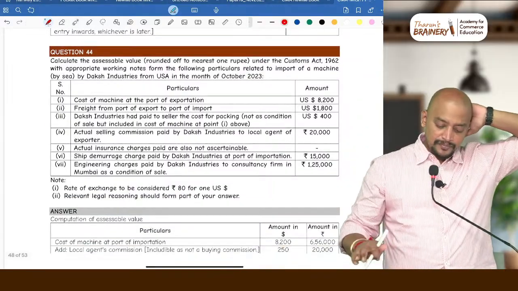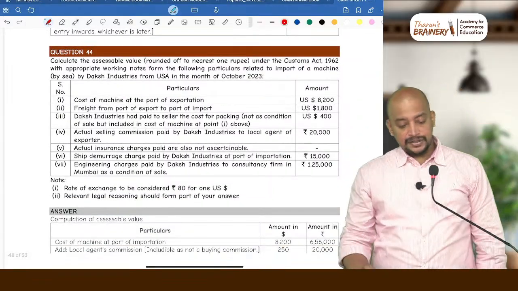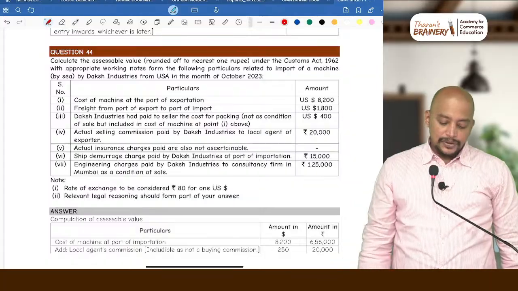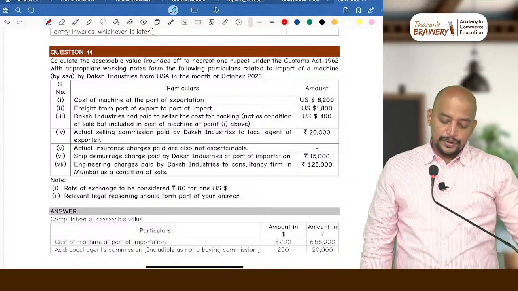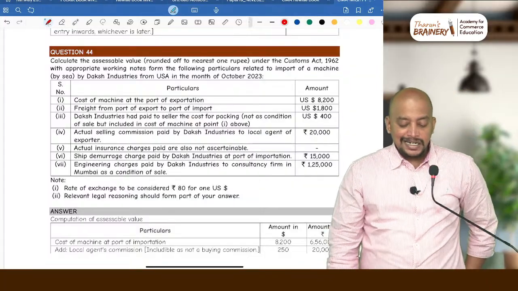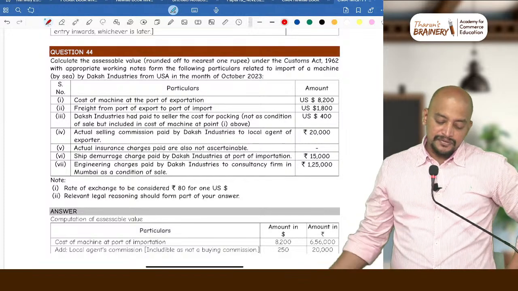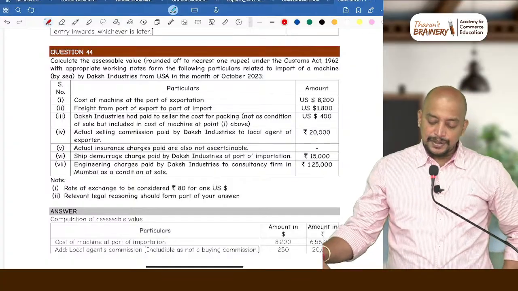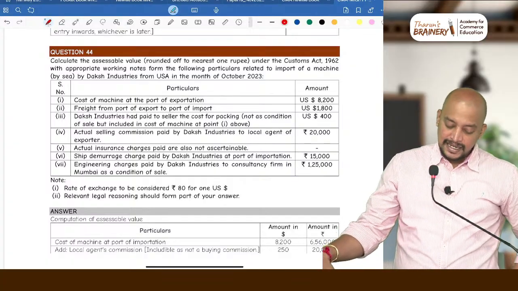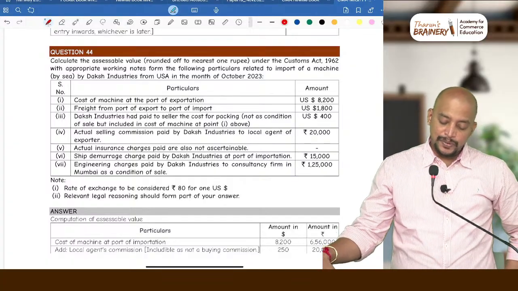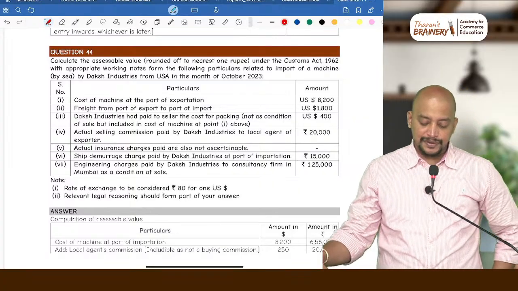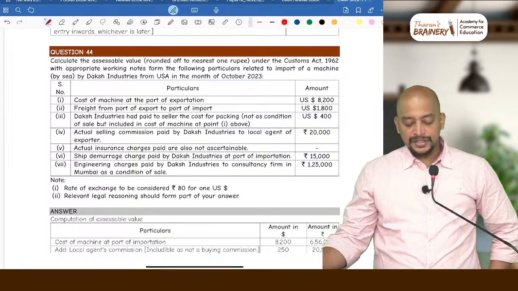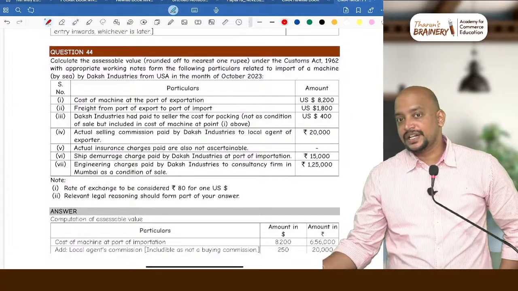Next, look into another question, question number 44. Calculate the assessable value rounded off to the nearest 1 rupee under the Customs Act 1962 with appropriate working notes from the following particulars related to import of a machine by sea by Daksh Industries from USA in the month of October 2023. Cost of machine at the port of exportation, that is FOB price.